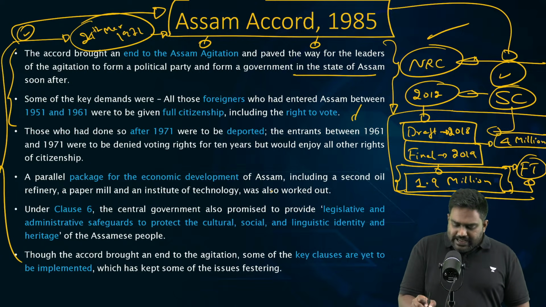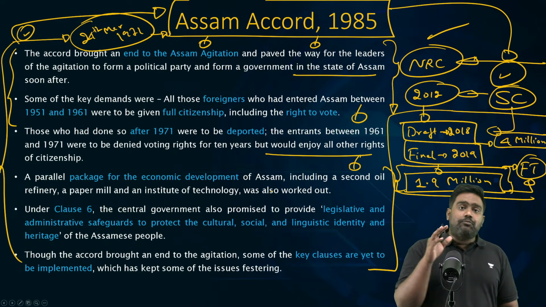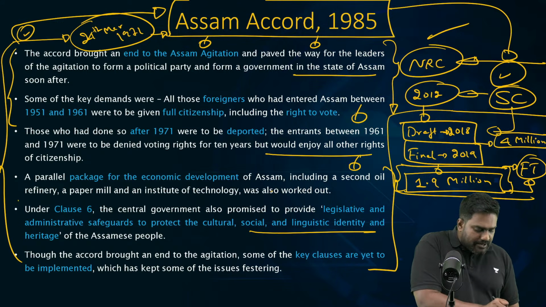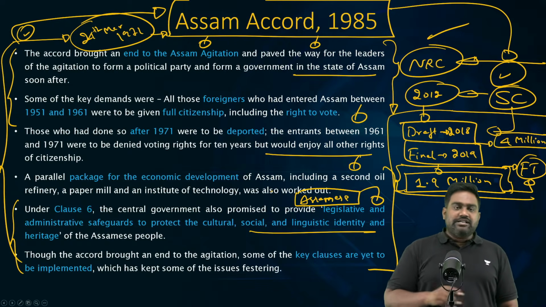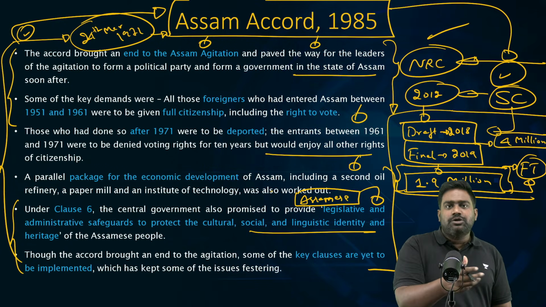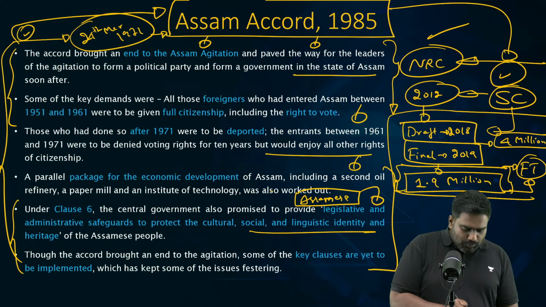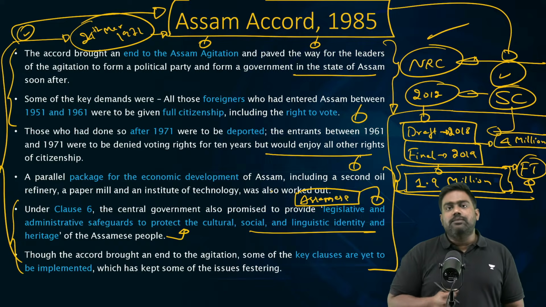Apart from updating the NRC, the government made a promise to deport the illegal migrants and even promised constitutional guarantees to be provided in order to protect the interests of Assamese. The government promised to constitute a committee based on which recommendations would be brought out and implemented to give some sort of reservation, privileges, and quotas to protect the socio-economic rights and welfare of the Assamese community.